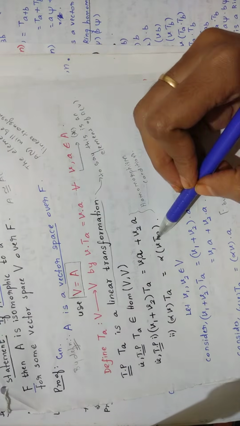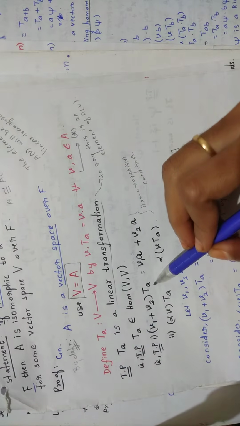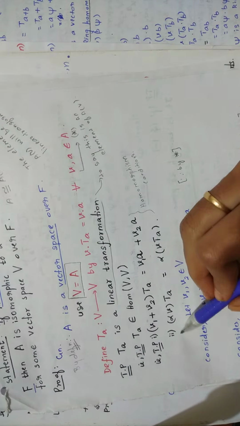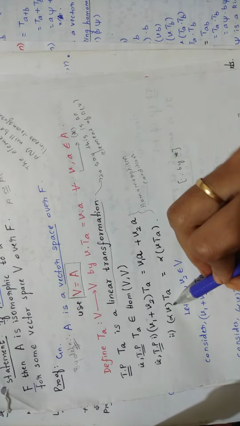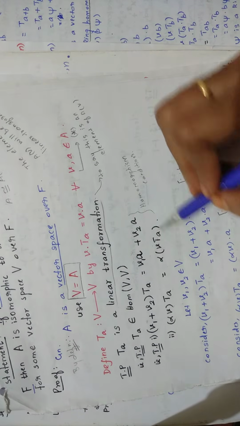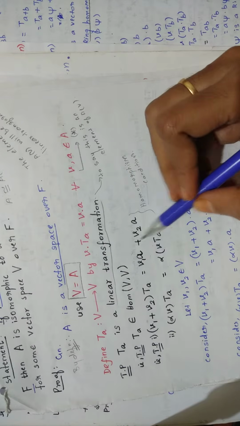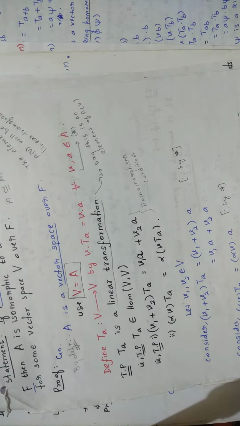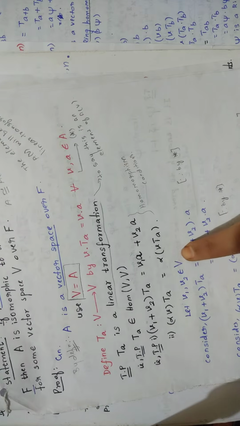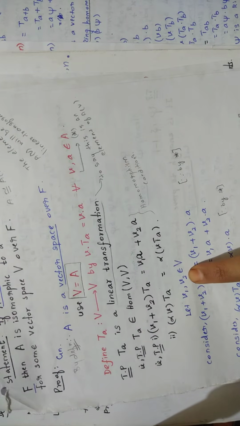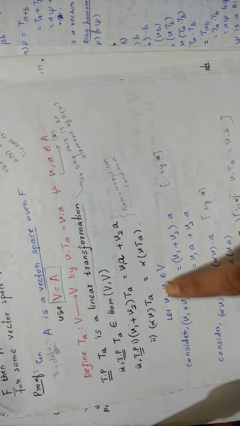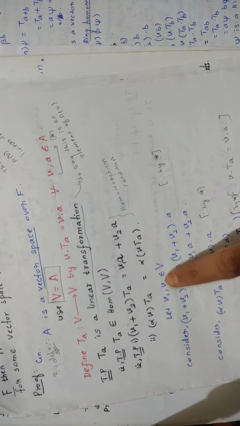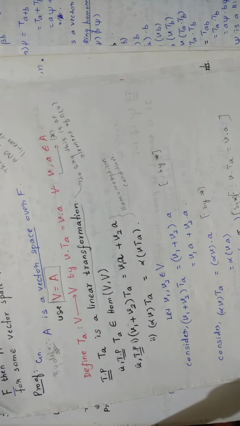These are the two conditions: (v1 plus v2) into Ta is equal to v1 Ta plus v2 Ta, and the second condition is (alpha v) into Ta is equal to alpha (v Ta). We are going to prove these two conditions. So first you have to take two vectors from the vector space capital V. Let v1, v2 be these two elements from the vector space V.